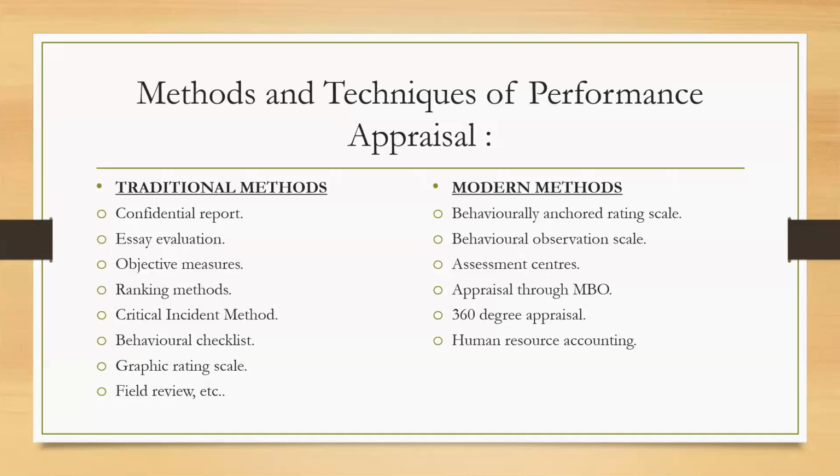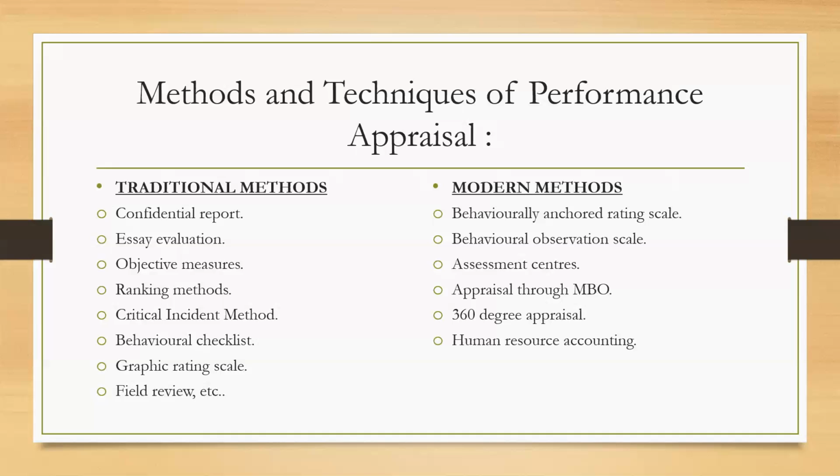Now the next method is the behavioral checklist. In the checklist, the evaluator uses behavioral descriptions and takes those behaviors that apply to the employee. Checklist basically is like, are the supervisor's orders usually followed? Yes or no?